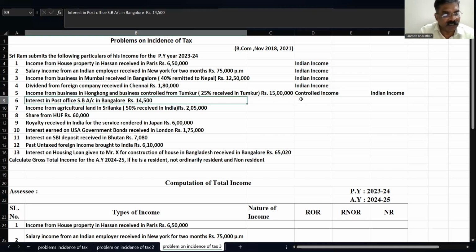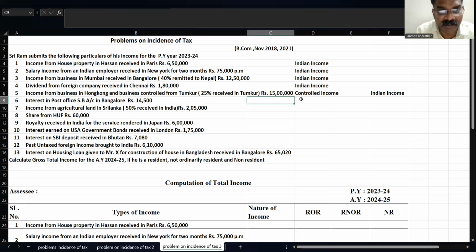Okay, we go to the next one, children. Interest in post office savings bank account in Bangalore, rupees 14,500. See, one thing we note: interest on a savings bank account in excess of 7,000 is taxable. Here the interest we have received in the post office is around 14,500. According to the IT Act, up to 7,000 it is exempted. So what we need to do is 14,500 minus 7,000. It comes to 7,500, taxable in all the three cases, and we treat that as an Indian income.